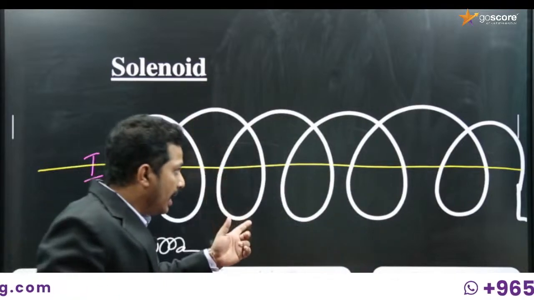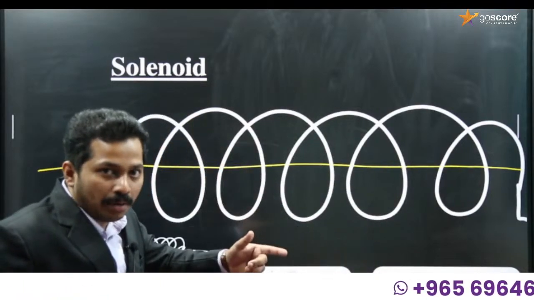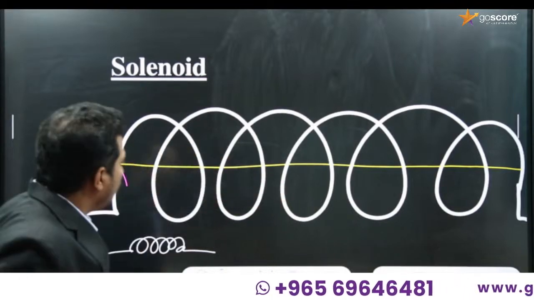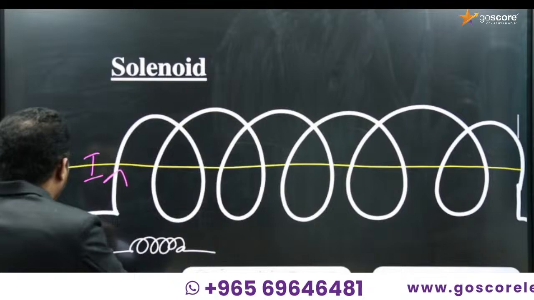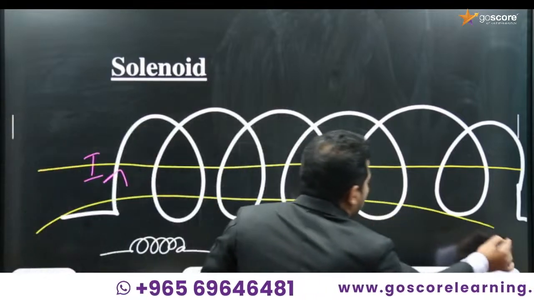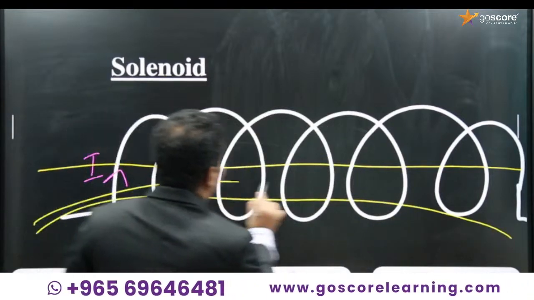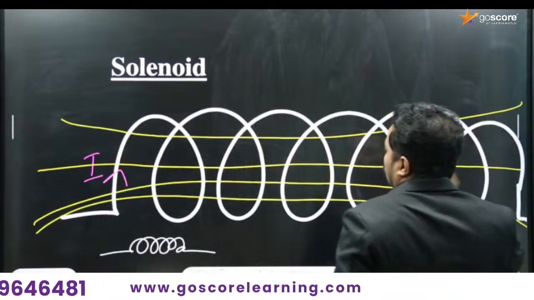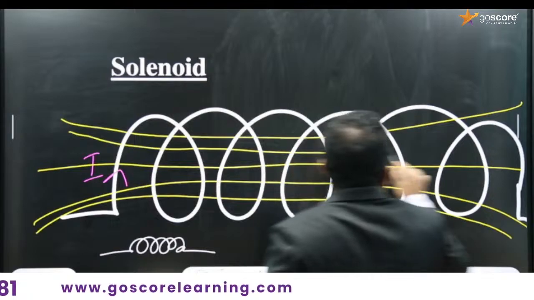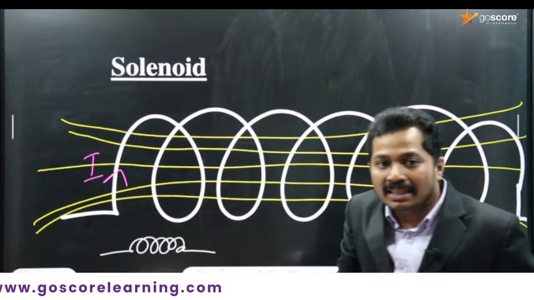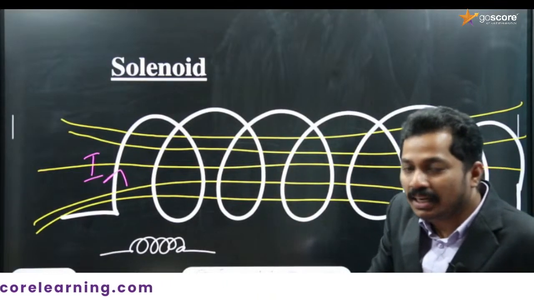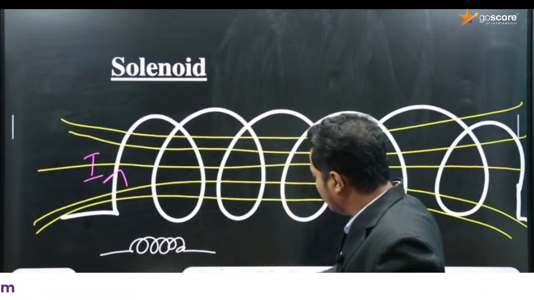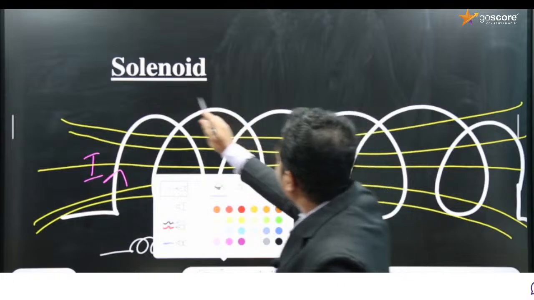Okay, so a current carrying solenoid acts as a bar magnet, whose magnetic field lines of force are along the axis, which means the magnetic field lines will be like this. So this is the magnetic field. And one more thing, only the magnetic field is present within the solenoid.